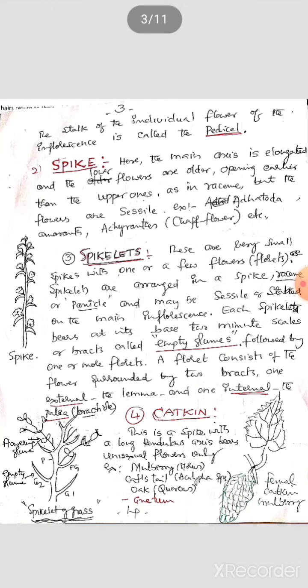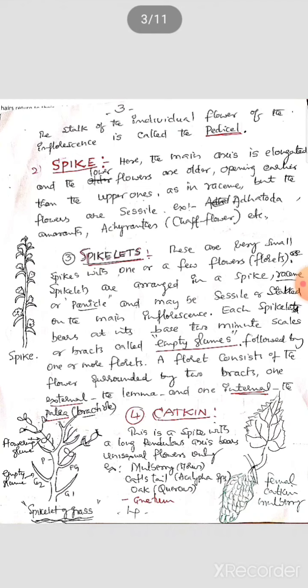Spikelets inflorescence. These are very small spikes. You can see the diagram. Arranged in a spike, raceme or panicle and may be sessile or stalked on the main inflorescence. Each spikelet bears at its base two minute scales or bracts.